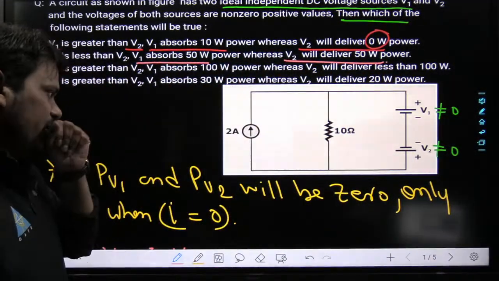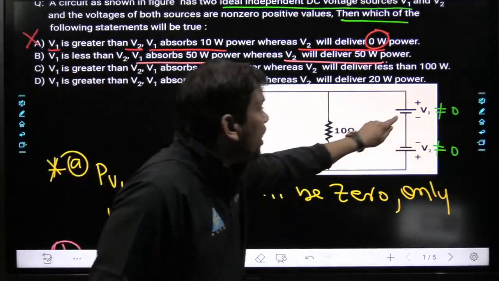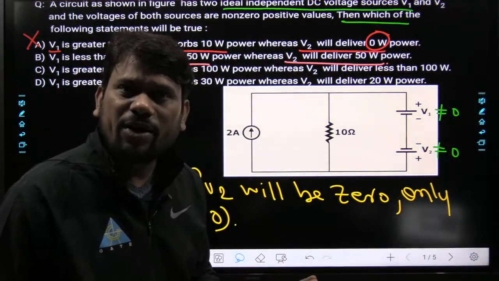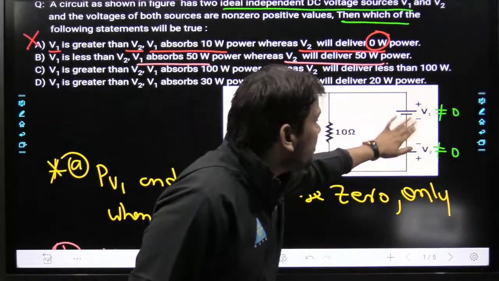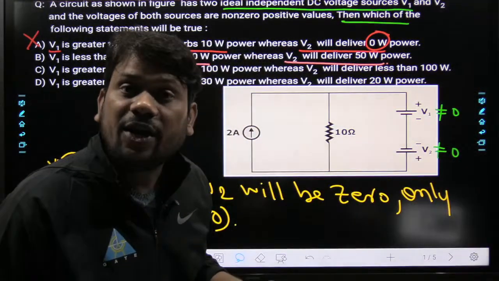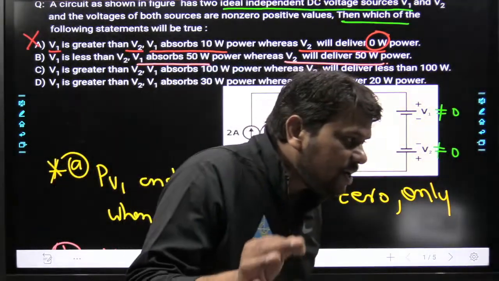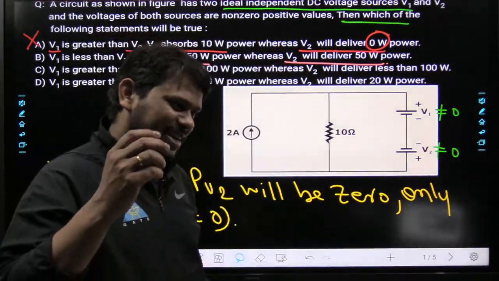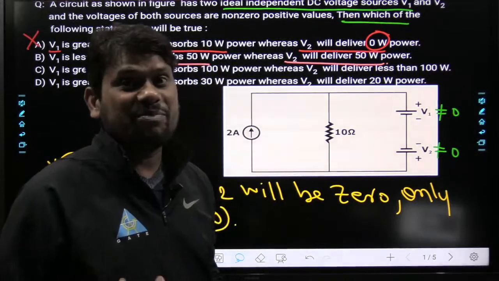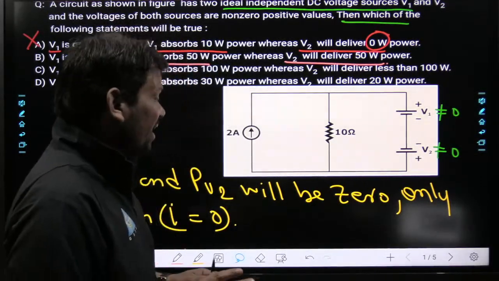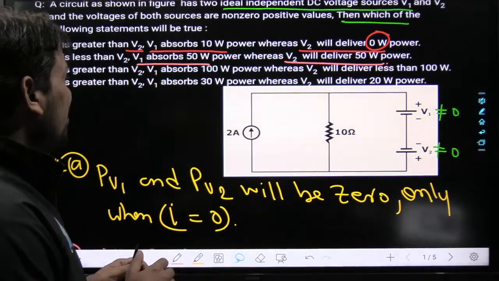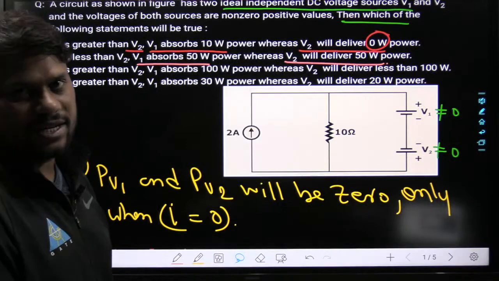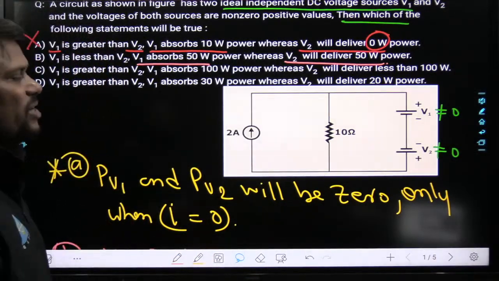See properly. What is the thing? Regarding V1 and V2, nothing is given. Like V1 magnitude and V2 magnitude, either equal or not equal. I need your full concentration, my dear friend. Just understand at this moment when you are learning something from my side. In this situation, you have to apply your full concentration, otherwise you cannot understand the concept.